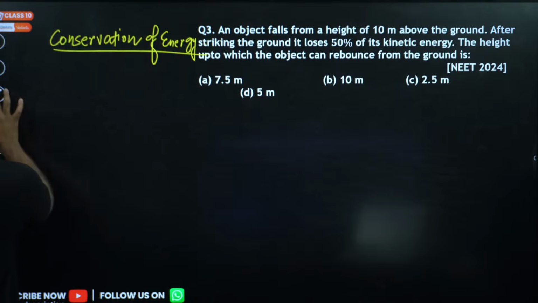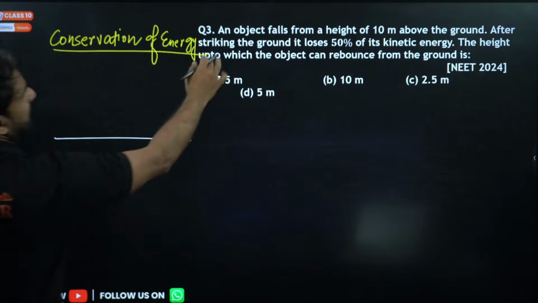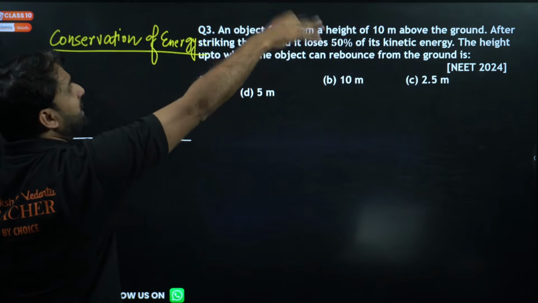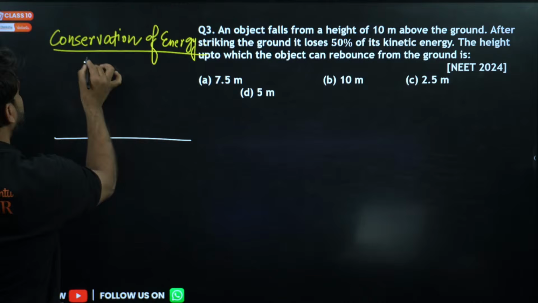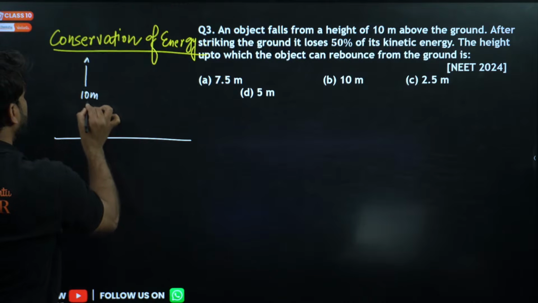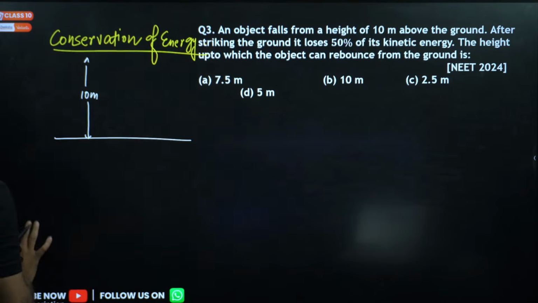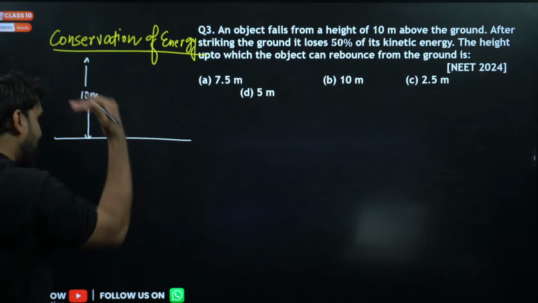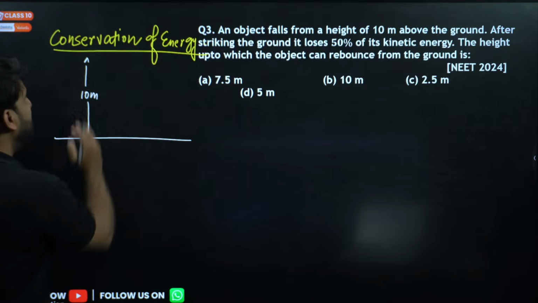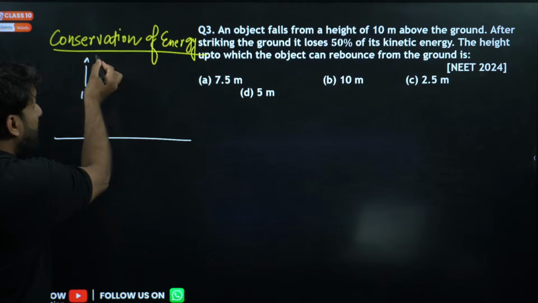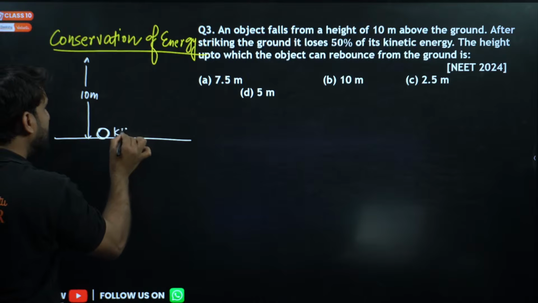So let me give you the situation. Let's say this is the ground, and an object falls from a height of 10 meters. Striking the ground, it loses 50% of kinetic energy. When the object falls down, there will be some potential energy, and when the object just strikes the ground, the maximum kinetic energy will be there.